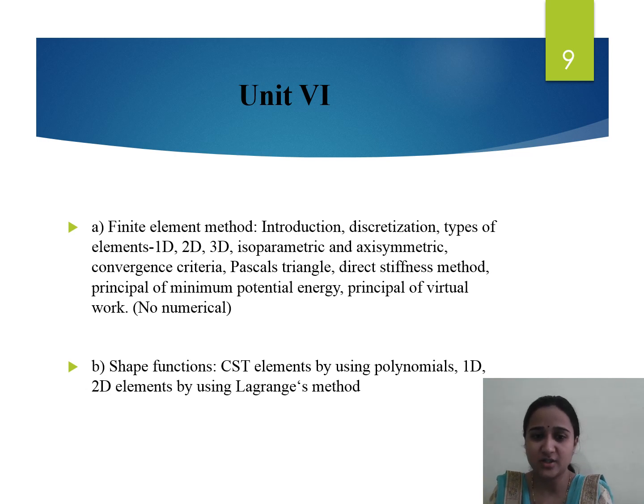Then shape functions, CST elements by using polynomials, 1D and 2D elements by using Lagrange's method. There is a numerical part also, but we are going to study this in our higher education, I think in our post graduation course. These shape functions are very important in the finite element method. So some introductory part is there in our subject.